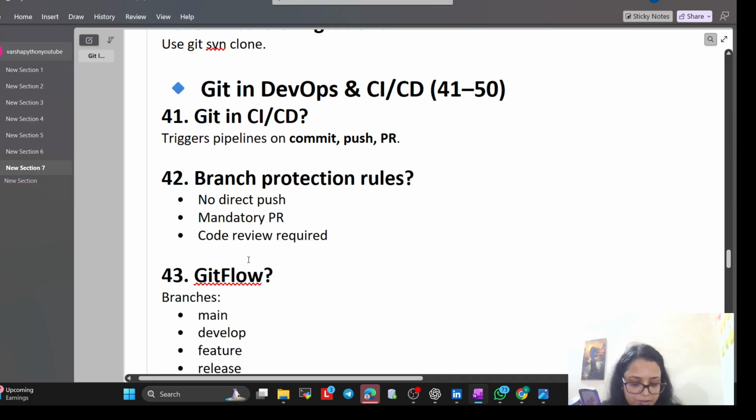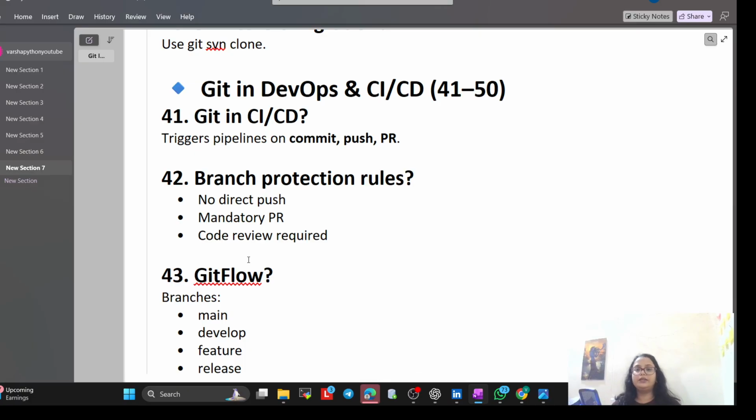So Git in CI/CD. How have you used Git in CI/CD? That question they may ask. So you will say simply trigger pipeline on commit, push and PR. Now, if you give a one line answer, it is correct, but no one is going to take you in. You just explain by taking some example, like the second I git push, it reboots the server, starts building the app, running security tests to make sure I didn't break anything. Like that you will explain.